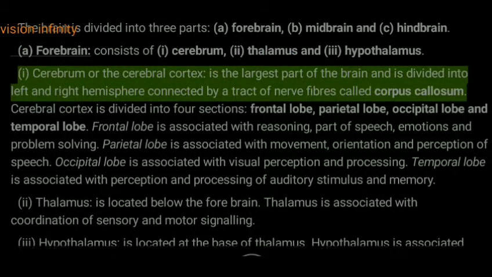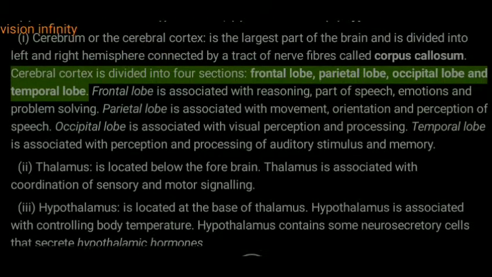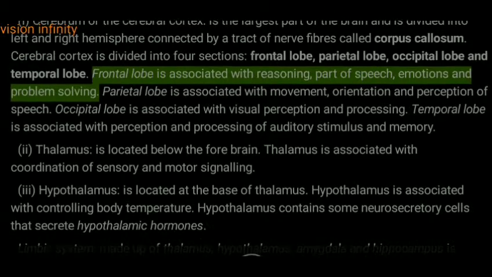The cerebrum, or cerebral cortex, is the largest part of the brain and is divided into left and right hemispheres connected by a tract of nerve fibers called the corpus callosum. The cerebral cortex is divided into four sections: frontal lobe, parietal lobe, occipital lobe and temporal lobe.